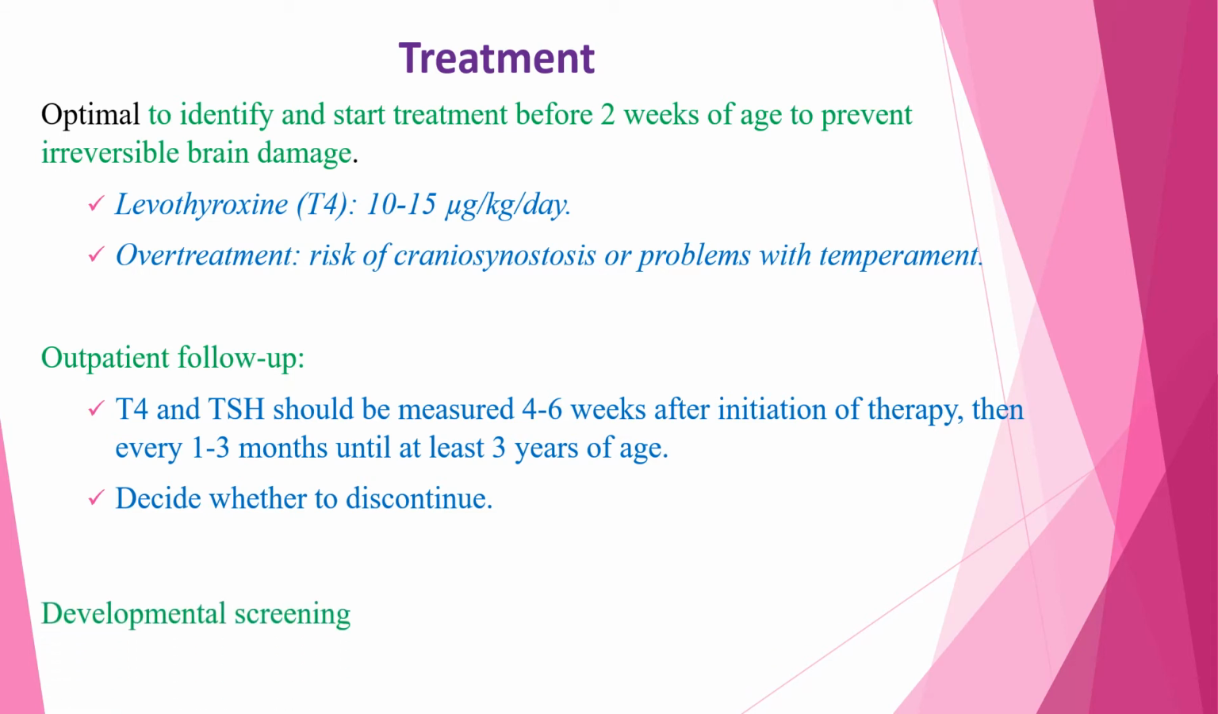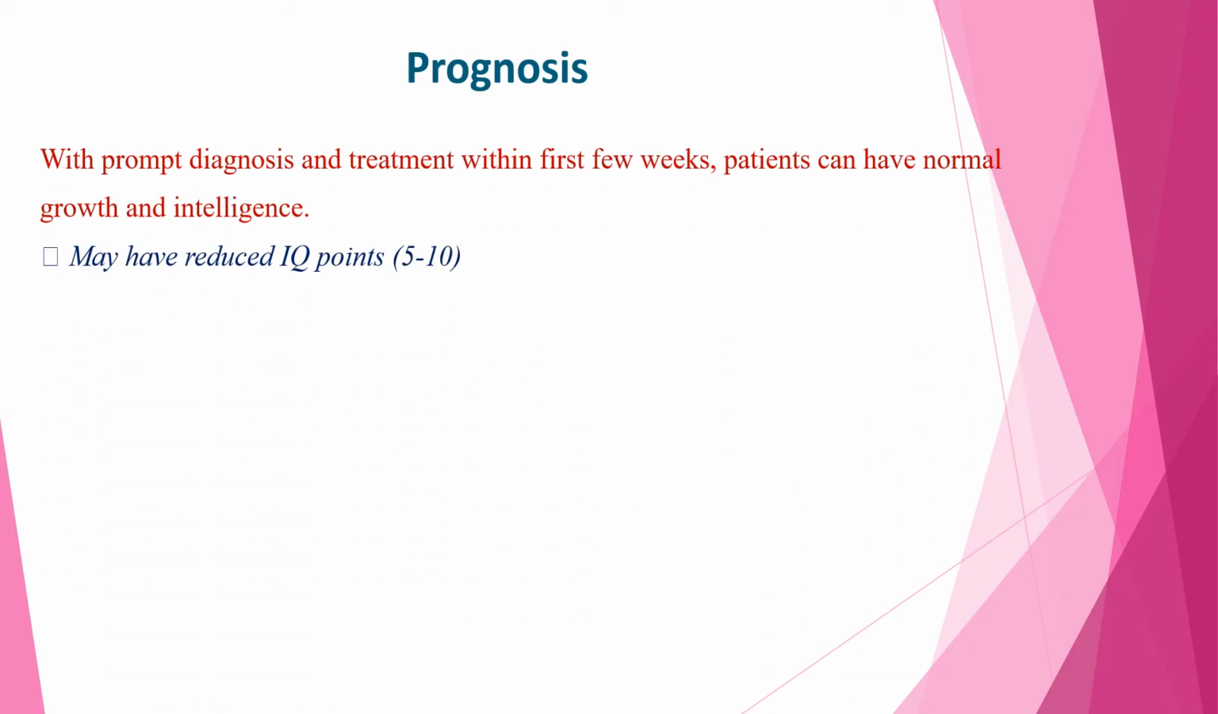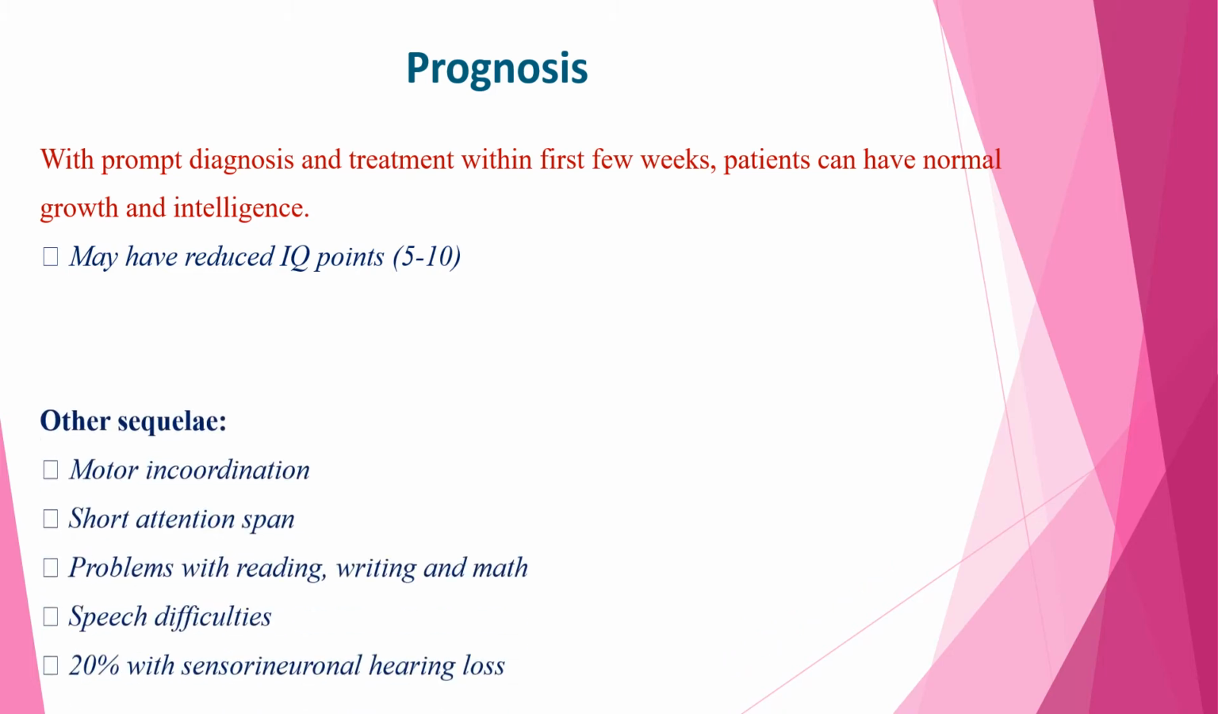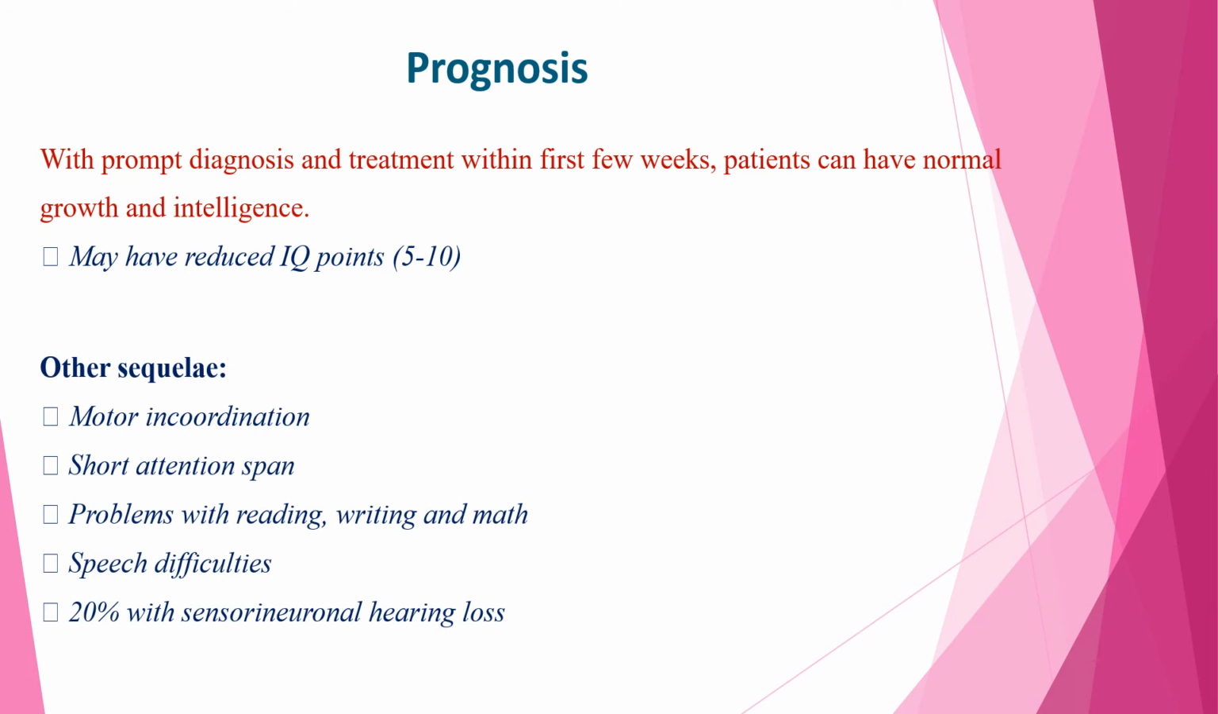And also, such child needs developmental screening. The other is about prognosis. With prompt diagnosis and treatment within first few weeks, patients can have normal growth and intelligence, but sometimes they might have reduced IQ, they might have other sequelae such as motor coordination problems, short attention span, problems with reading, writing, and mathematics, difficult speech, and also 20% of them might have sensorineural hearing loss.